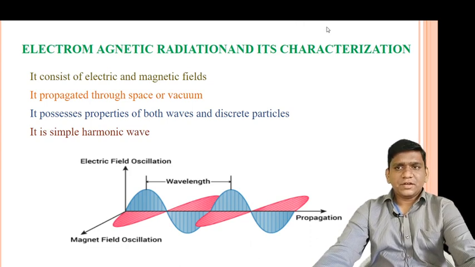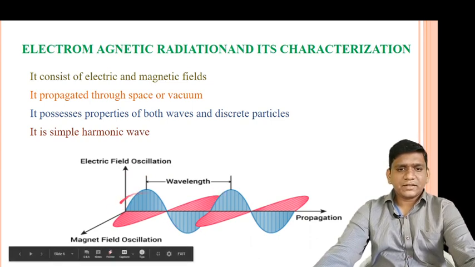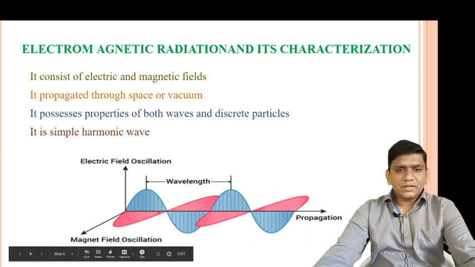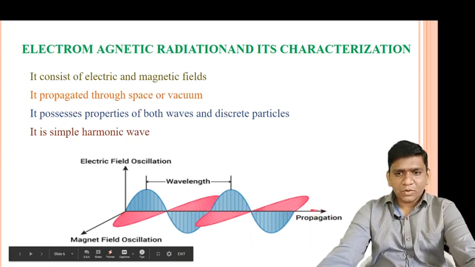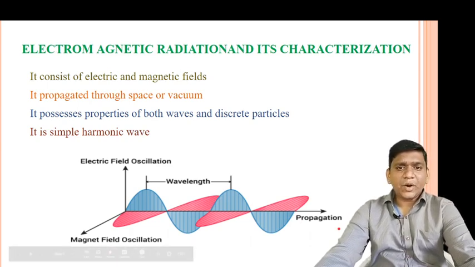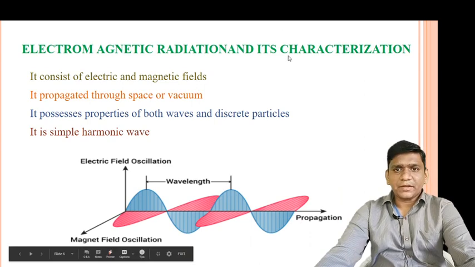So friends, look at this diagram. This is an electric field and this is a magnetic field. The electric and magnetic fields are at right angles to each other, and this electromagnetic radiation is propagated through vacuum or space, and it does not require any supporting medium.